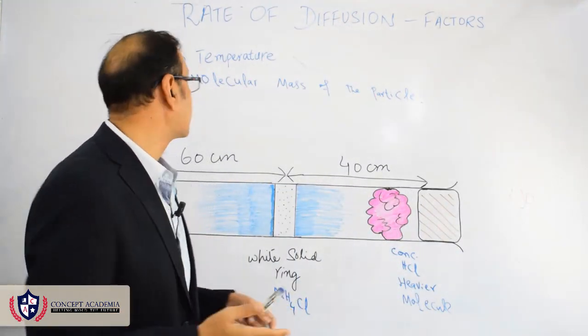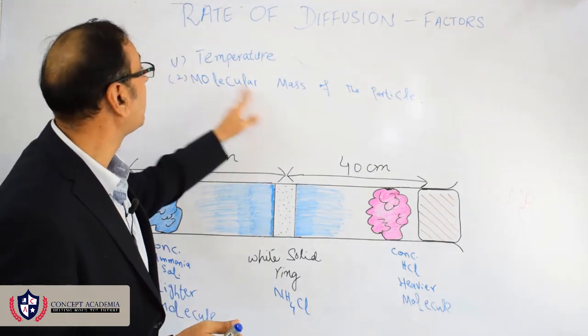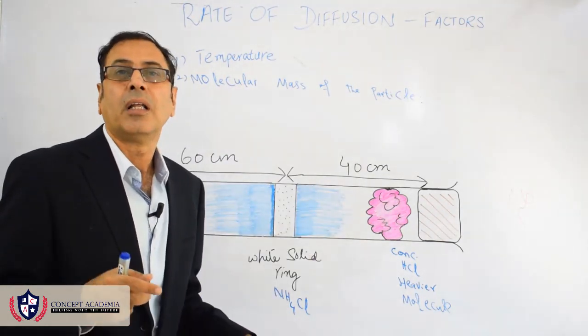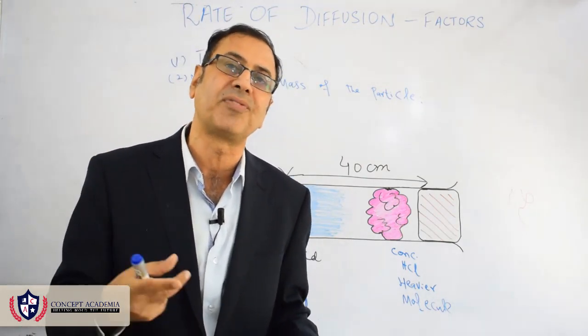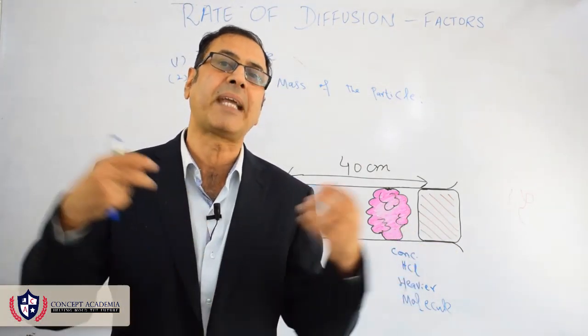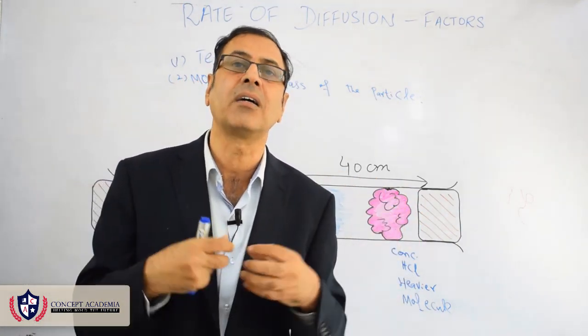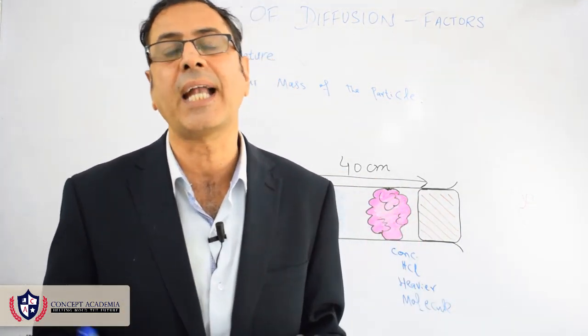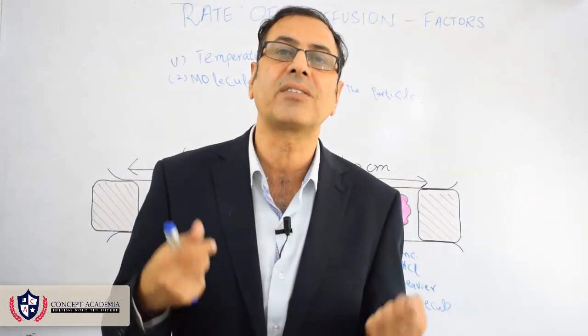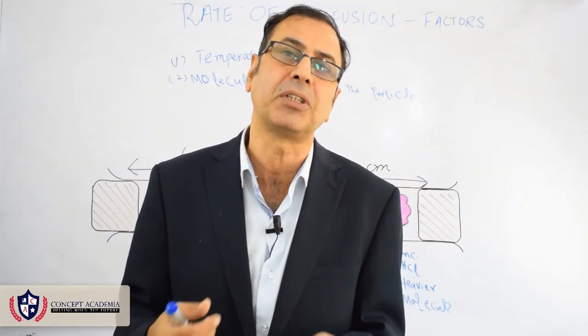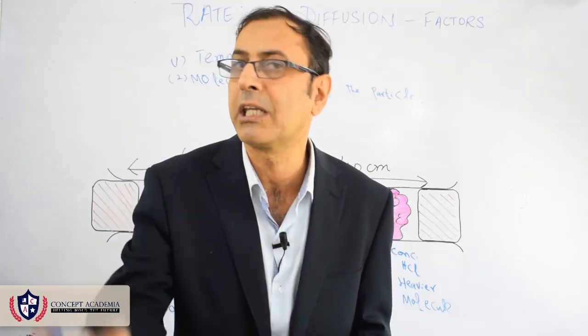For the second case, the molecular mass of the particle, the lighter particles can move faster. When the lighter particles move faster, they can make more collisions and can mix up quickly, and show a higher rate of diffusion as compared to the heavier molecules.